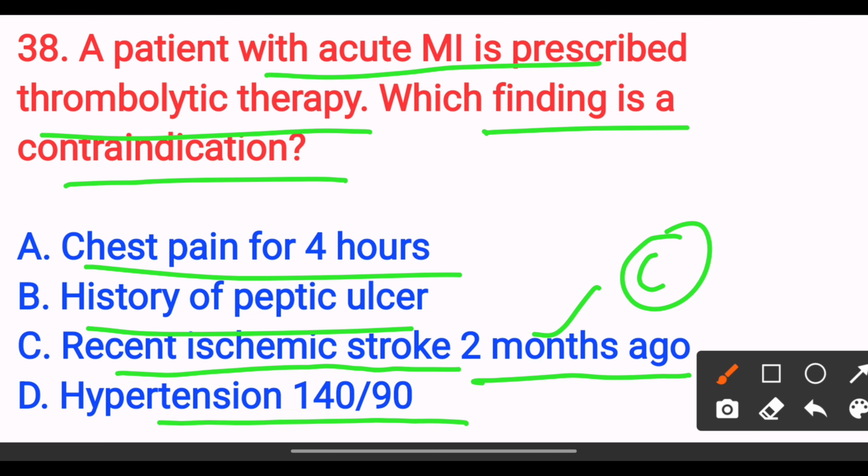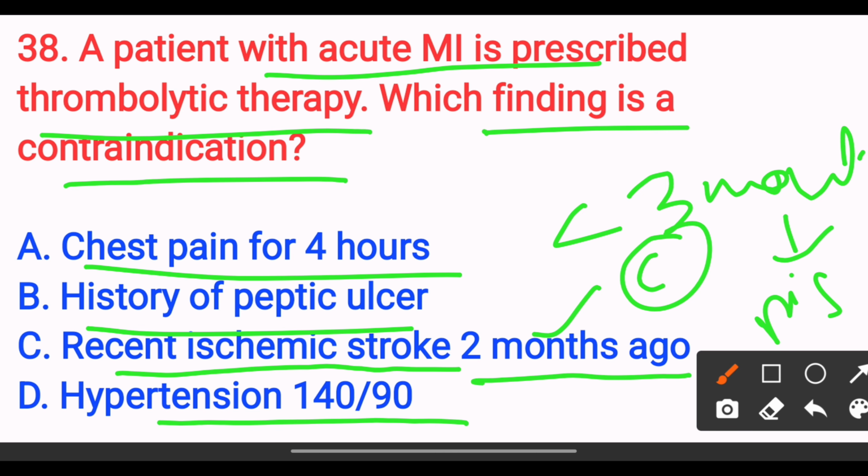Because thrombolytics are contraindicated if stroke or head trauma occurred less than 3 months ago. It is a risk factor for hemorrhage. So the answer is option C. Next,